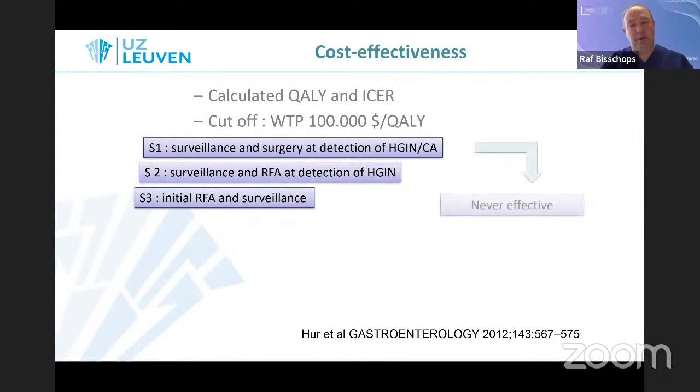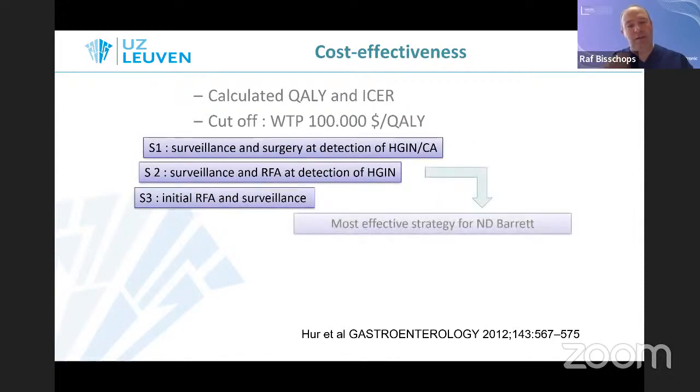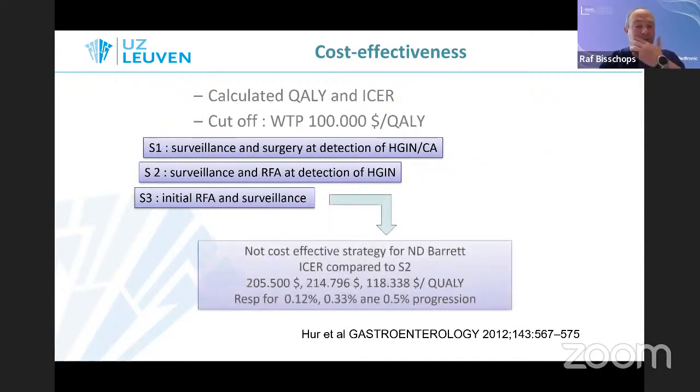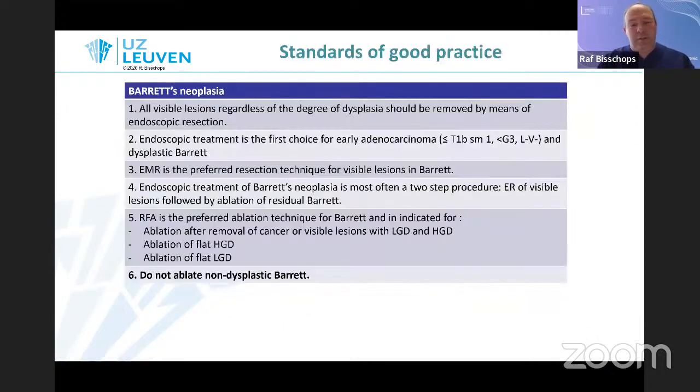The first one was never effective, and the second one was the most effective. And initial RFA and surveillance was not cost-effective for several progression rates, not reaching the cutoff of $100,000 per gained QALY. So this is the final standard of good practice and principle. We do not ablate non-dysplastic Barrett's. And I would like to conclude here, Rose, and give the word back to you.